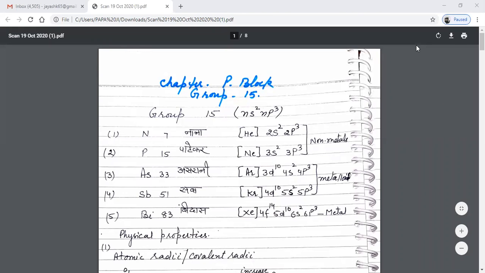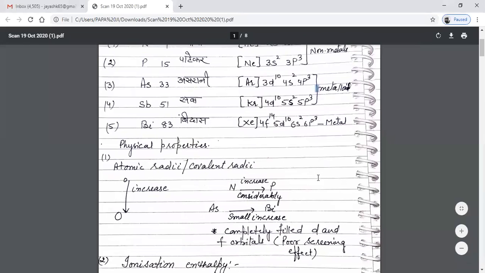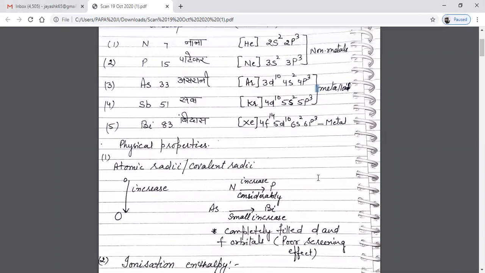Now we'll be studying about their physical properties. The first physical property here I have shown is atomic radii. As you know that atomic radii of the elements decrease along a period, but in a group, as we go down, atomic radii increases.